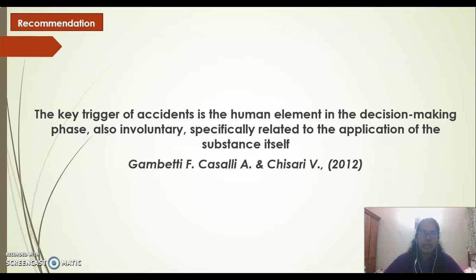Human activities are one of the major influences of catastrophic events in an industrial chemical plant. According to Gambett, Kesley, and Kayseri, the key trigger of accidents is the human element in the decision-making phase, and also involuntary and specifically related to the application of the substance itself. Also, humans' decisions towards the industry play an important role in alleviating the risk of hazard.